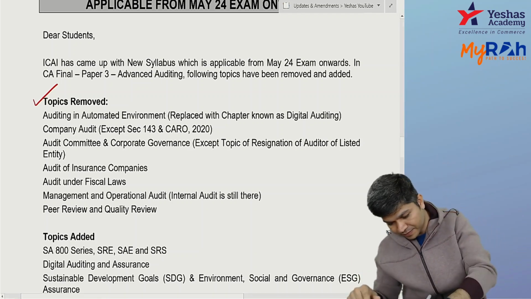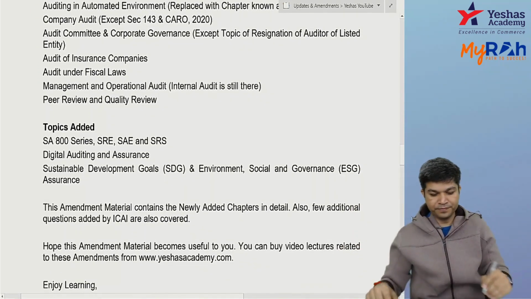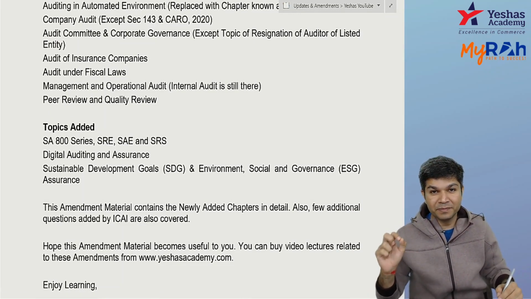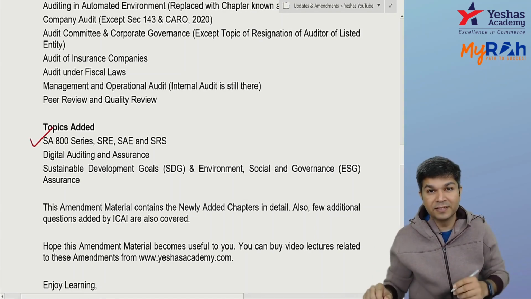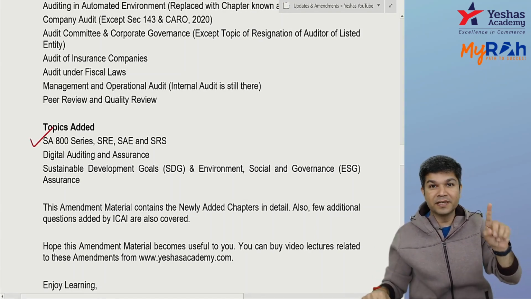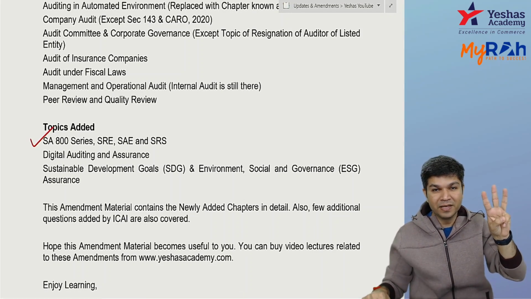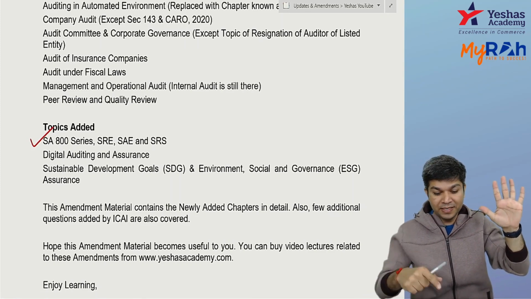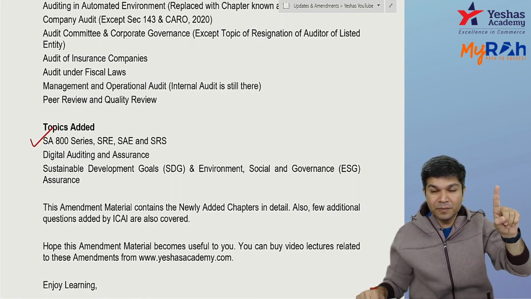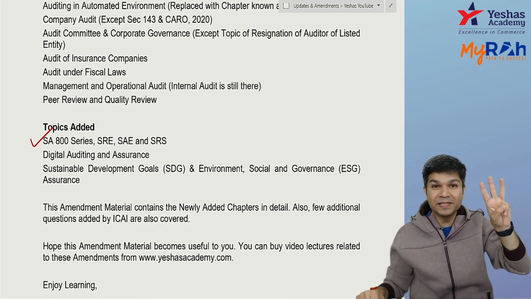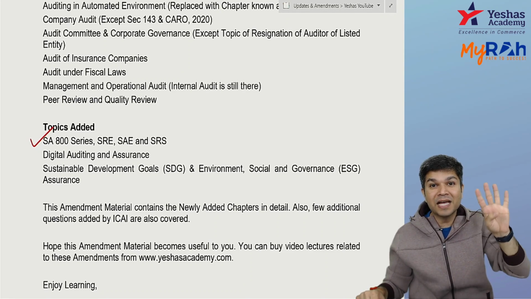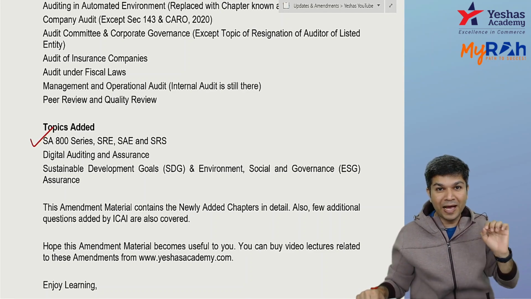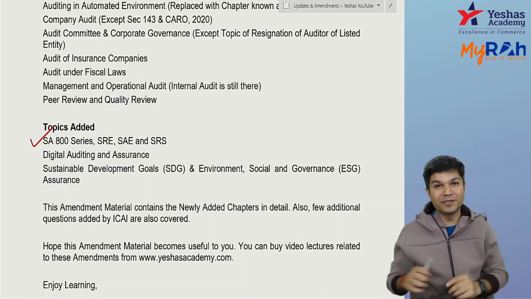Now, we understood what is removed. What is added? 10 new standards. I repeat, 10 new standards have been added. The 800 series: SA 800, SA 805, SA 810. Then SRE 2400, SRE 2410. Then SAE 3400, SAE 3402 and SAE 3420, and lastly SRS 4400 and SRS 4410. Actually 10 new standards have been added in your syllabus.